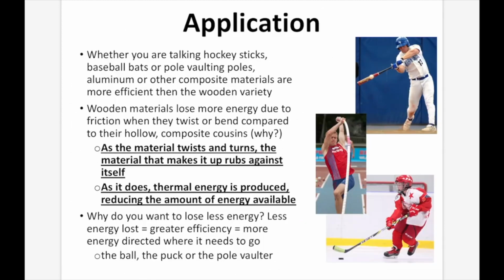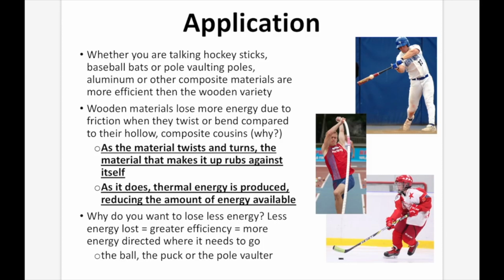Now here's a really interesting application. Whether you're talking hockey sticks, baseball bats, or pole vaulting poles, aluminum or composite materials are more efficient than the wooden variety. And you can see that different players use different kinds of sticks depending on their sport. As we get more advanced, as you progress in time, you see a transition between things like wooden and composite materials. You also see a price increase as well.